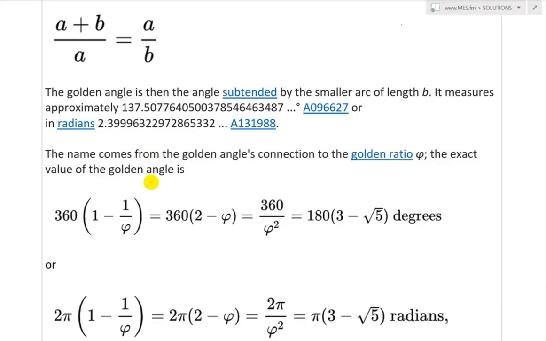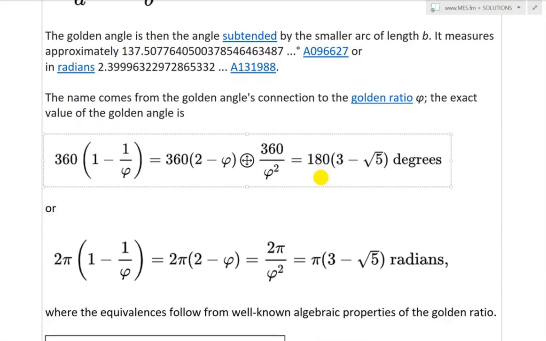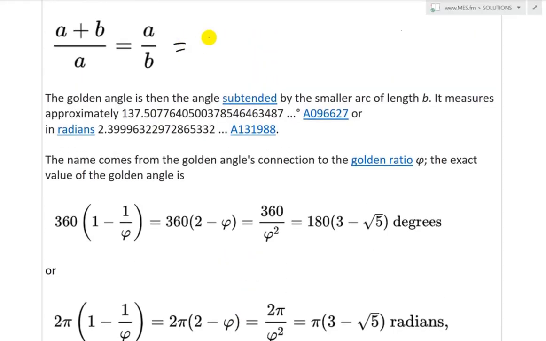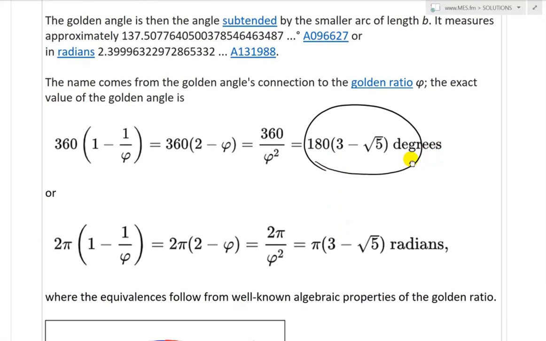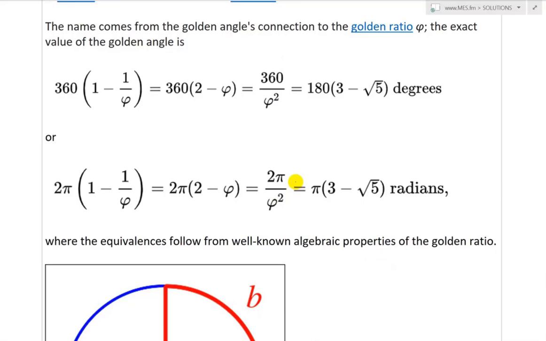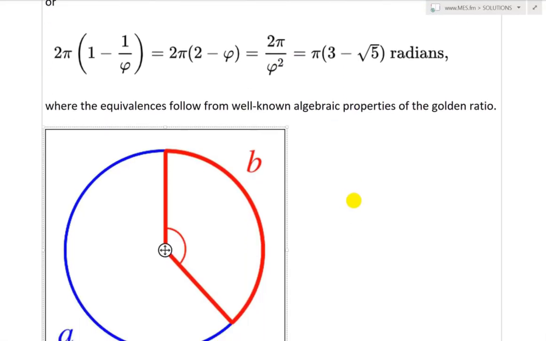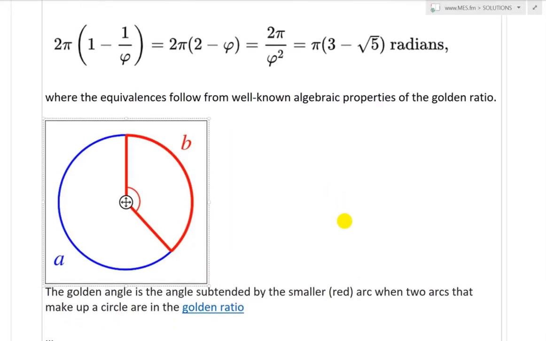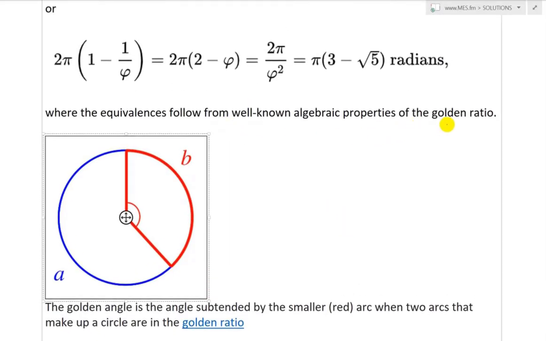The exact value of the golden angle is, and you can type it here, 360 divided by 1 minus 1 over phi. Oh yeah, that's phi. And you get, in degrees, about 180 times 3 minus square root 5, or 360 divided by phi squared, or in radians 2 pi over phi squared. So yes, fascinating stuff indeed. So here it is, if you were to draw this out, where the equivalents follow from well-known algebraic properties of the golden ratio.